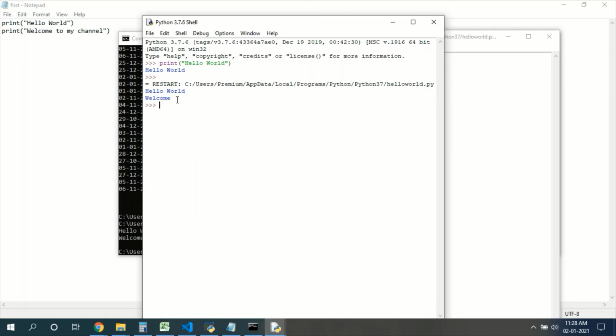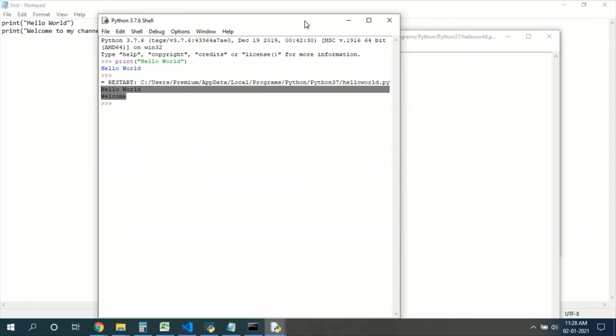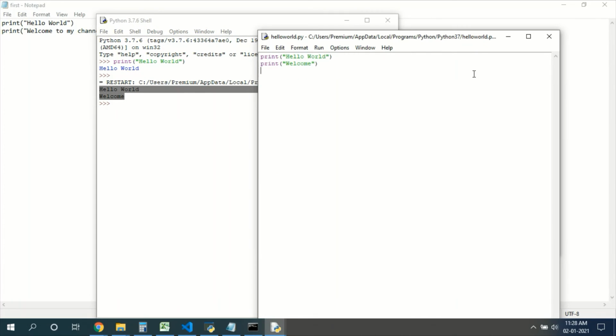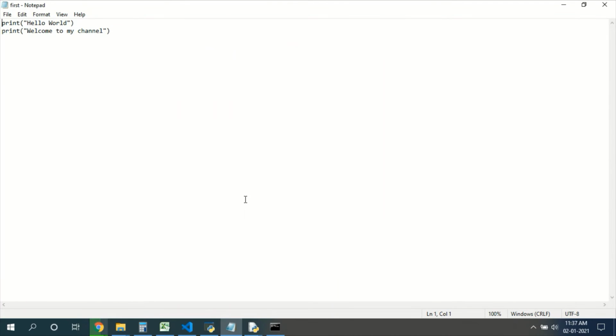Here you can see this output. This is another type, IDLE mode. For beginners, IDLE mode is very easy. There's no need to open notepad, and there's no need to open command prompt. Here it's very easy to run, right? Now we will see how to compile this Python program.